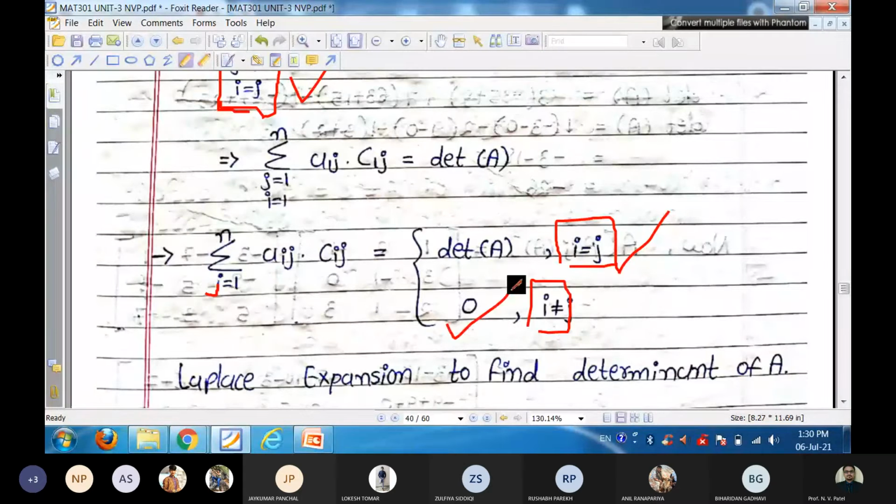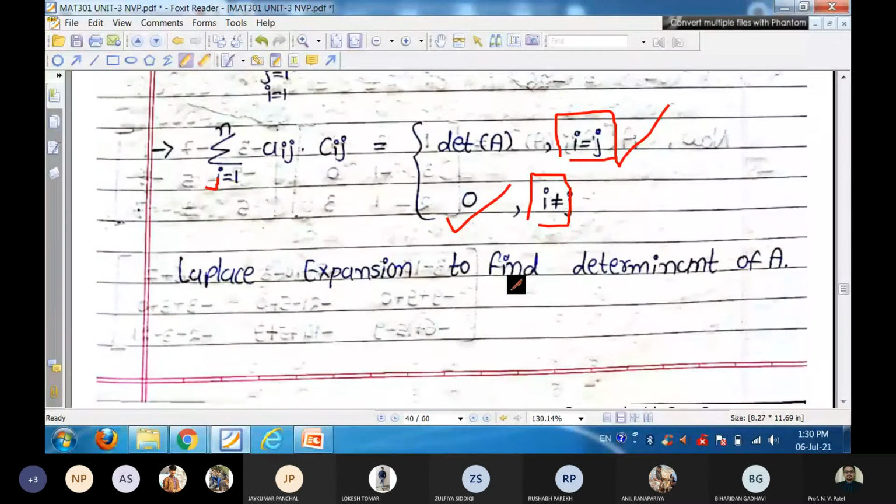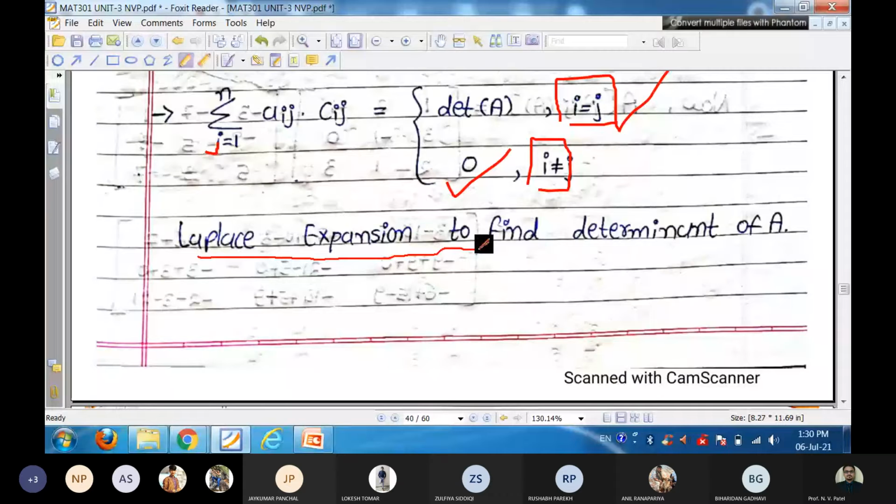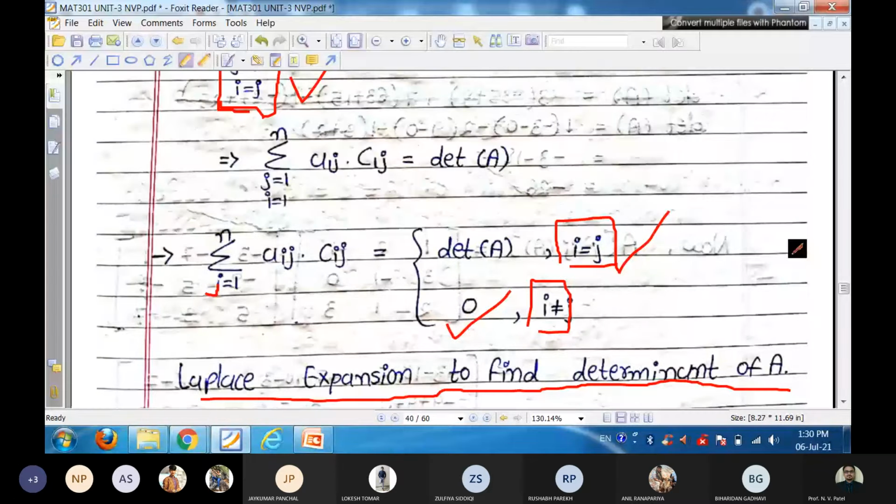And that is the procedure used to find the Laplace expansion to find our determinant. It says that to find the determinant, take any row of capital A, first row, second row, third row, or first column, second column, third column, and it will be multiplied with the similar index row.